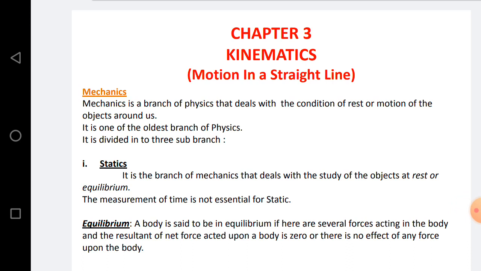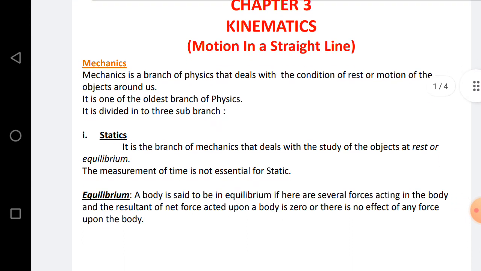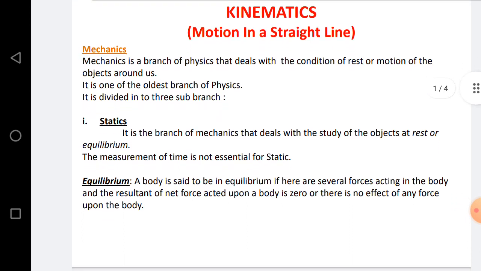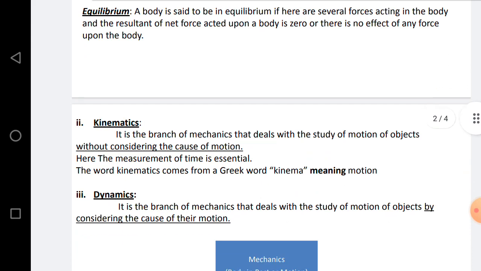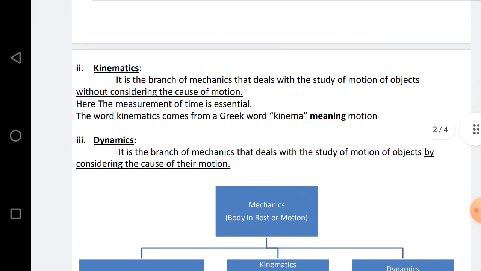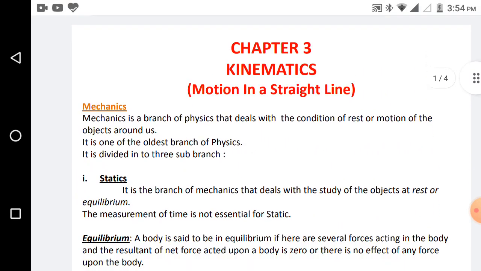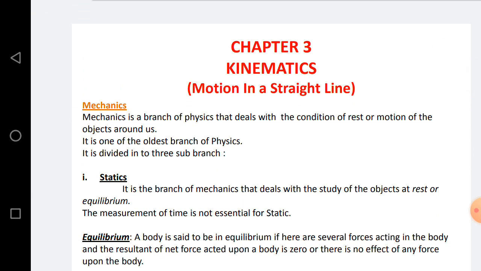Mechanics is a branch of physics that deals with the condition of rest or motion of the objects around us. It is one of the oldest branches of physics and it is divided into three sub-branches. One is statics, another one is kinematics, and another one is dynamics. So mechanics deals with bodies at rest or in motion.